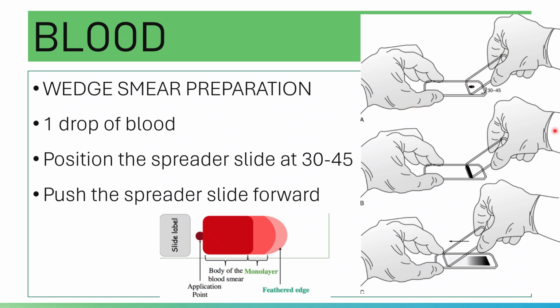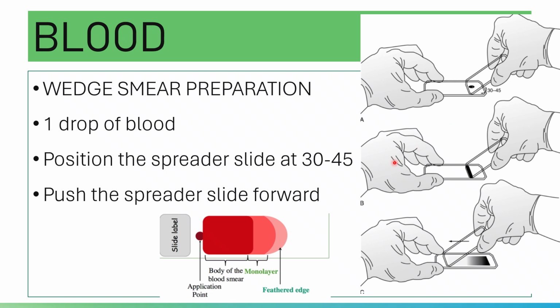Then place one small drop of blood near the frosted end, approximately 1 centimeter from the frosted end. The ideal diameter is 2 to 3 millimeters. If you have a large drop of blood, you will have a smear that is too thick.